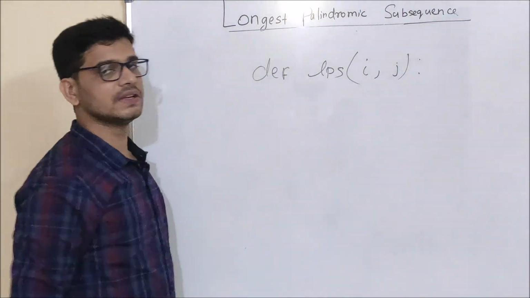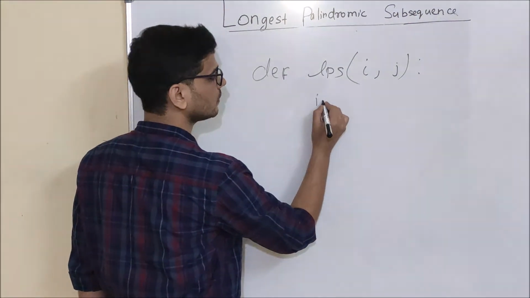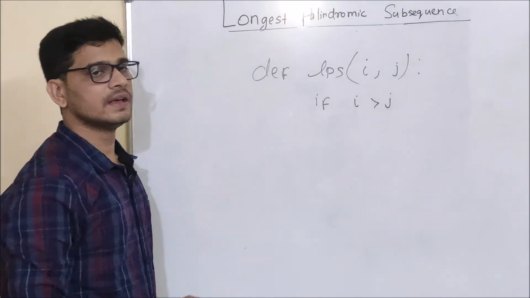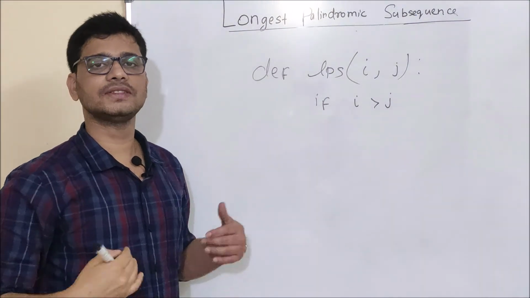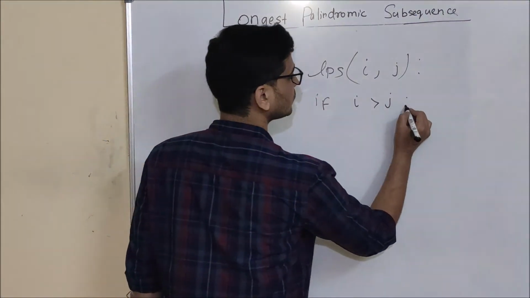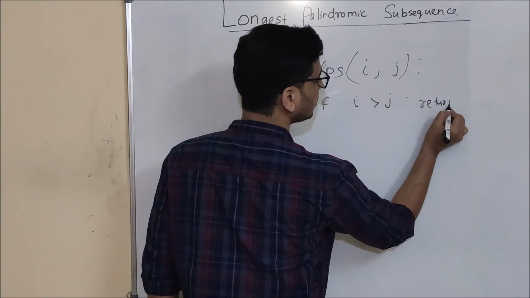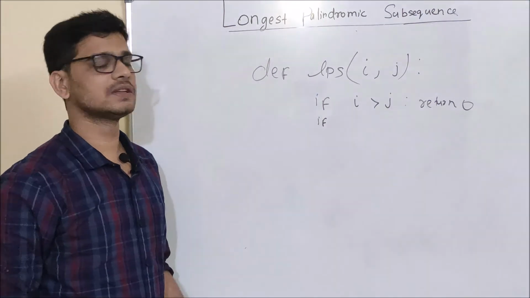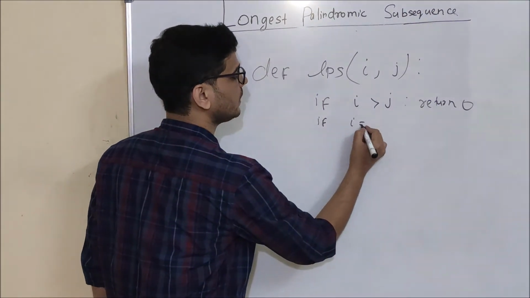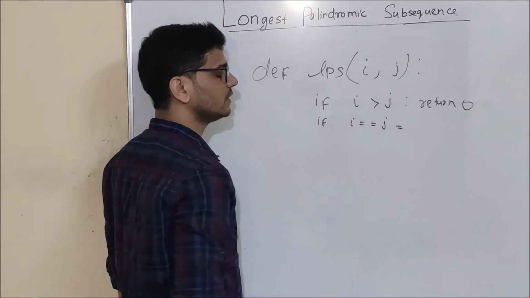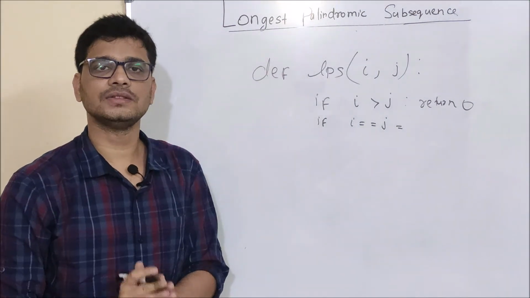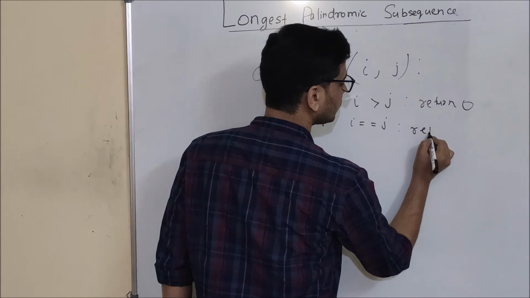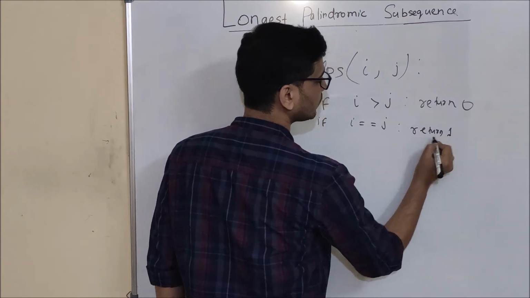So for our base case, if i is greater than j, in this case I will have nothing to match. So I will return 0. What will be our second base case? If i is equal to j, that is, the word length is 1, and in this case I will return 1.